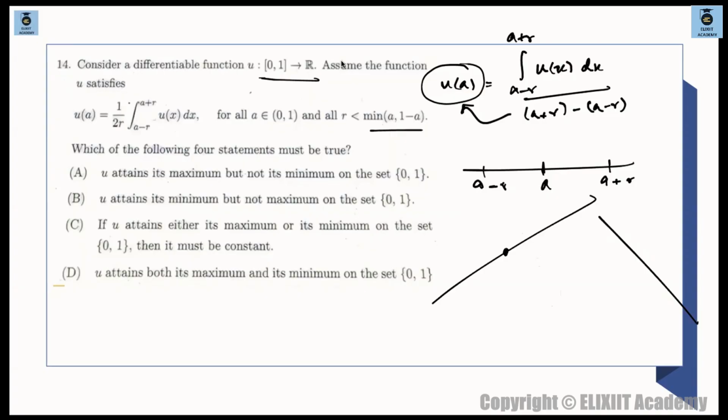Okay, so definitely the minimum value and the maximum value will be at the end points. If the curve is increasing, then the minimum value will be over here and the maximum value will be here. And if the curve is decreasing, then vice versa. Minimum value will be here and maximum value will be here. Okay. So what can I say from here? So u attains both its maximum and minimum on the set 0 to 1. Option D is correct.